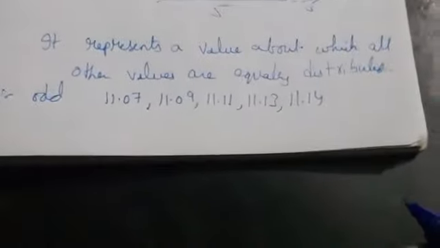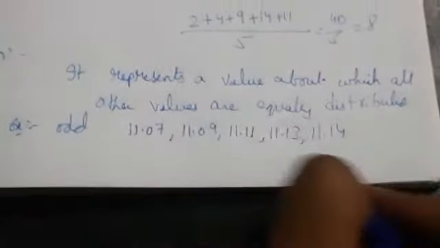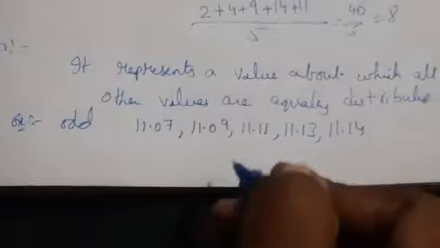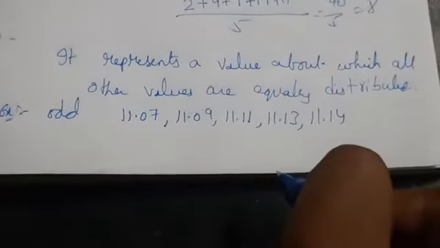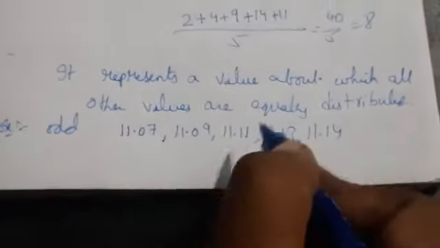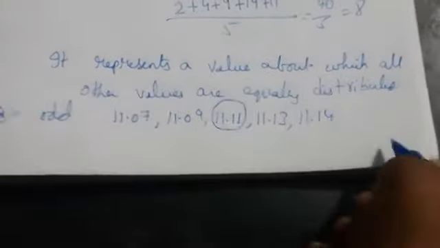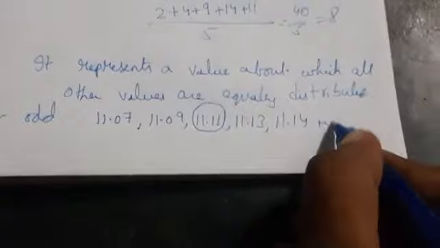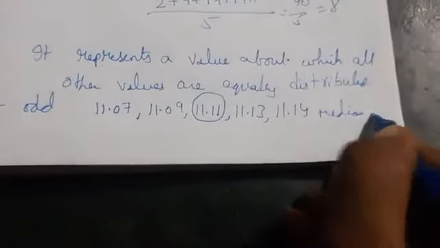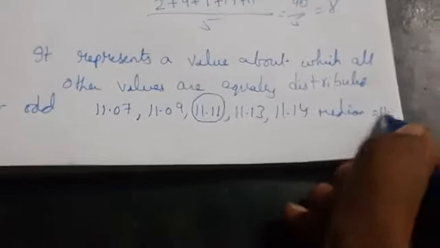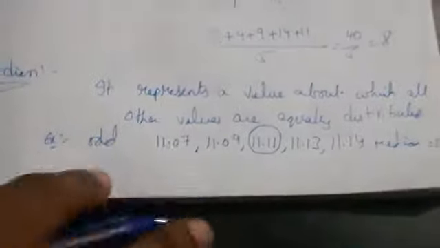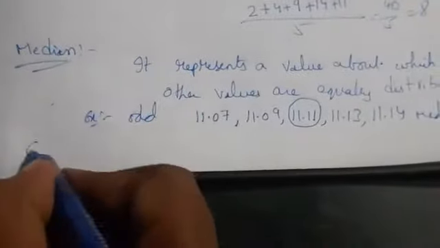These are 5 numbers, which is odd, so we take the middle value. That will be the median, which is 11.11.